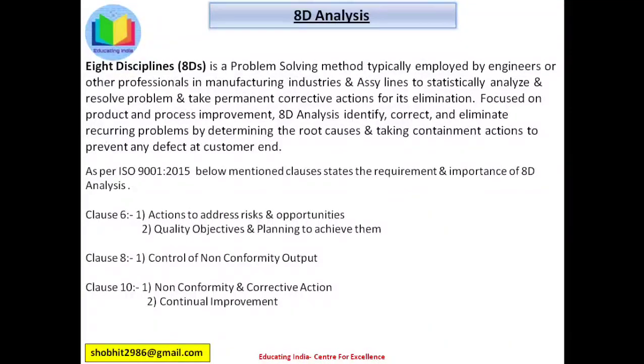As per ISO 9001:2015, the clauses mentioned below state the requirement and importance of 8D analysis. Clause 6: actions to address risks and opportunities, and quality objectives and planning to achieve them. Clause 8: control of non-conforming output. Clause 10: non-conformity and corrective action, and continual improvement. Friends, these are the clauses in planning, operation and improvement which show the relation of 8D analysis and actions for resolving the problems. In these clauses, 8D requirements are met as per the ISO 9001:2015 guidelines.